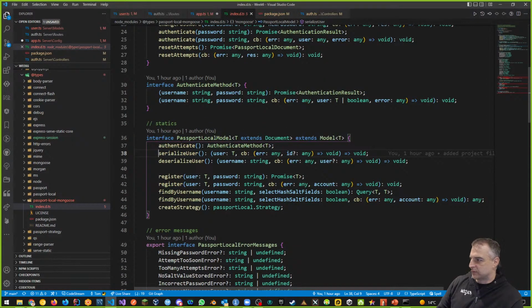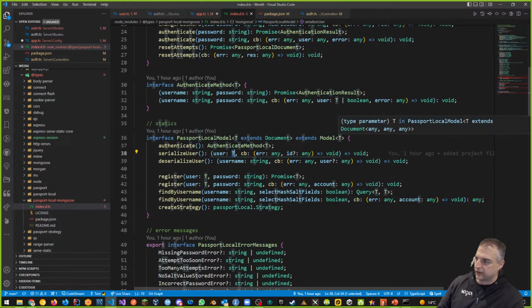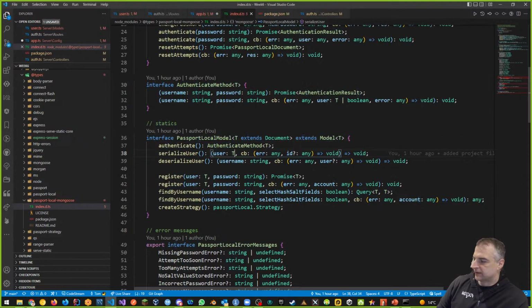So authenticate, that's one of the methods we're going to be using. Serialize user. User looks like a T type. T is the template type that we're getting in, where the user extends the document and this extends the model. That's how it works. Then we have an error as an example, and we have void. So this is definitely the user type.